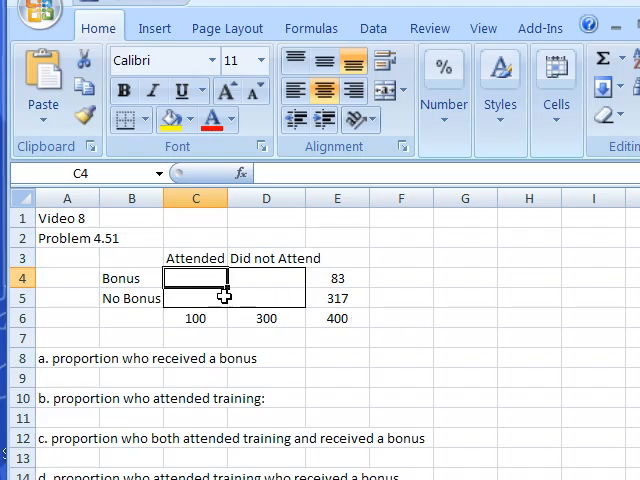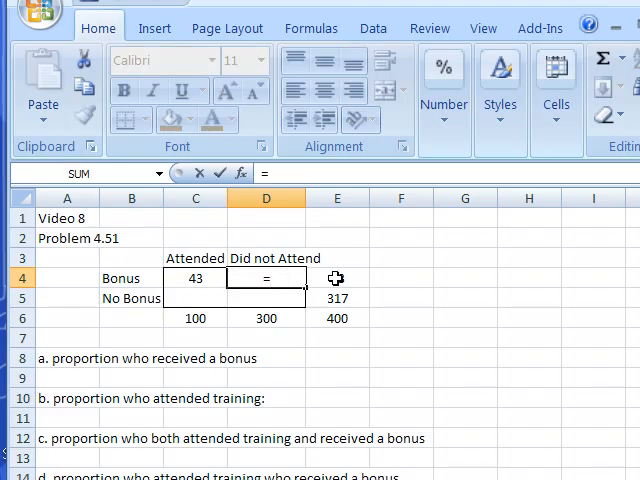Now you notice that we always make these contingencies either yes or no. Either they did or they didn't. They attended or they did not attend. That's the key thing in filling out these tables. Now, we said 43 both got a bonus and attended. So that's 43 goes in there. Okay, so how many people of the 83 who received a bonus did not attend? Simple. It's equal to 83 minus 43.